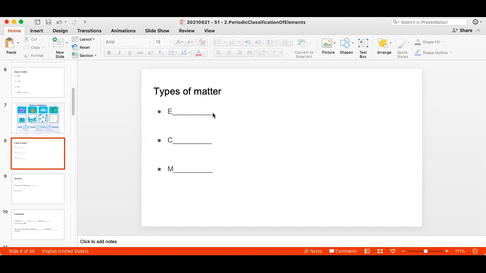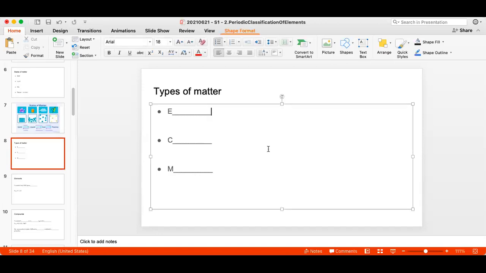As you have rightly pointed out, the different types of matter are elements, E for elements, C for compounds, and M for mixtures. Elements, compounds, and mixtures. That's why, beta, when I give you a pre-work, please do that.